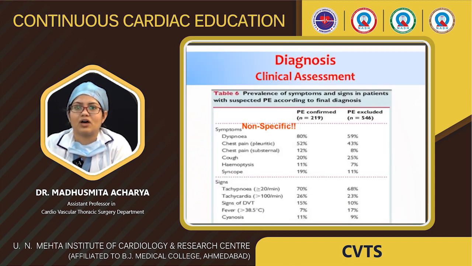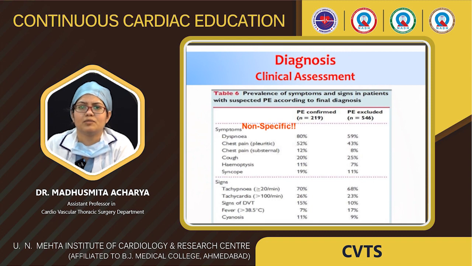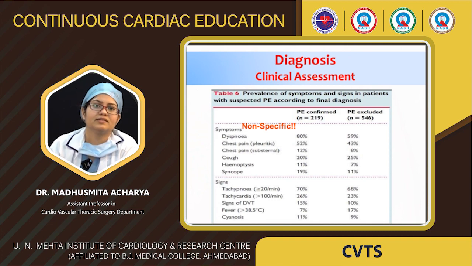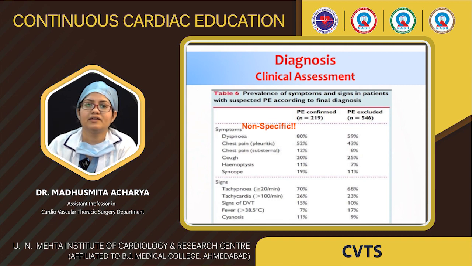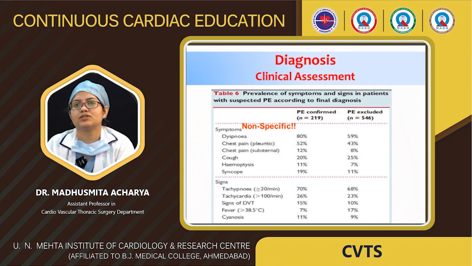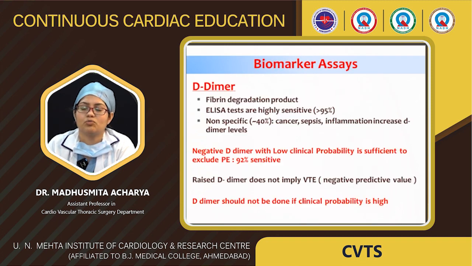Coming to diagnosis, how will we diagnose? The symptoms are non-specific. The patient will present with dyspnea, chest pain, cough, hemoptysis and syncope. 80% of patients present with dyspnea. Then what are the signs? The signs are, as we know, tachypnea, tachycardia, signs of DVT, and the patient can present with cyanosis. Coming to biomarker assay, D-dimer is the biomarker for pulmonary thromboembolism.